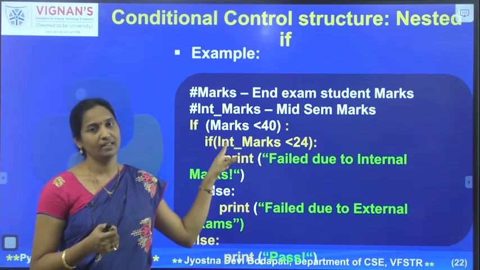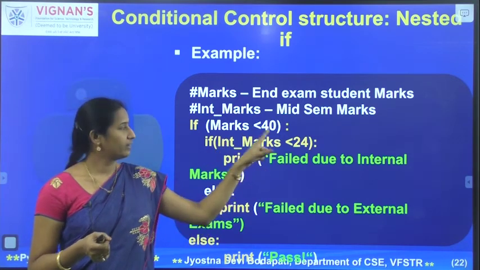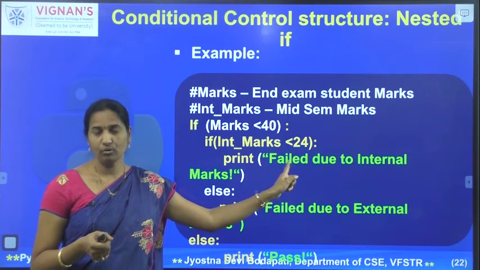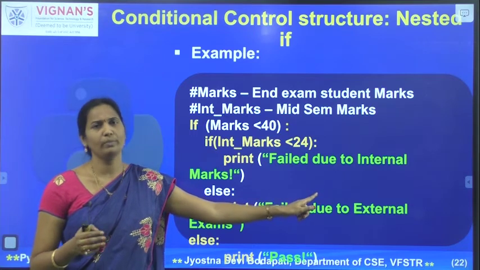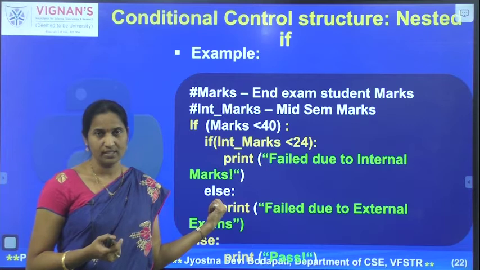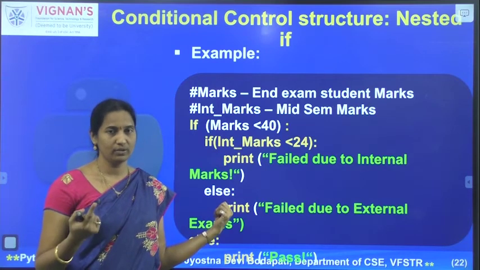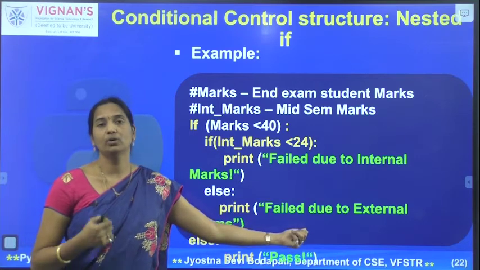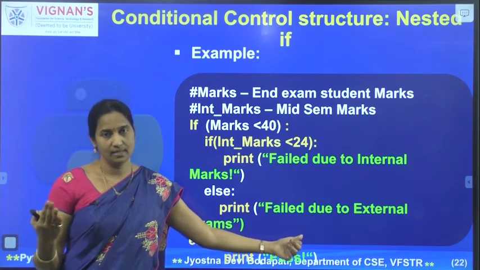So here I am checking the condition whether internal marks are greater than 24 or less than 24. If it is less than 24, then that indicates that the student performance was poor in internal marks itself. If that condition is false, that indicates the student scored more than 24 marks in the internal marks, which indicates that the student failed because of his poor performance in the external marks.